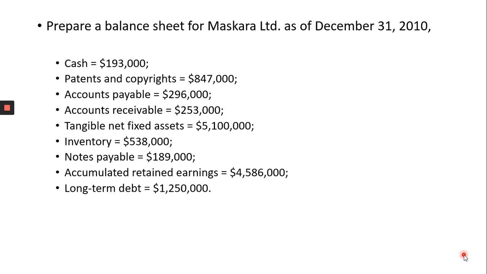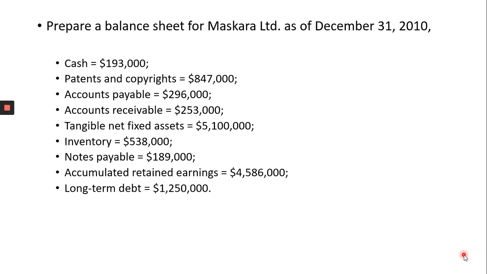So those are non-tangible or intangible assets. Accounts payable means how much the company needs to pay to other people or other entities. Accounts receivable means how much the company will get from customers or other companies.